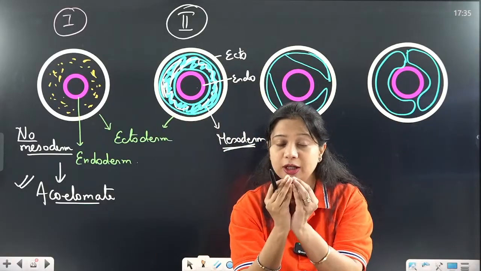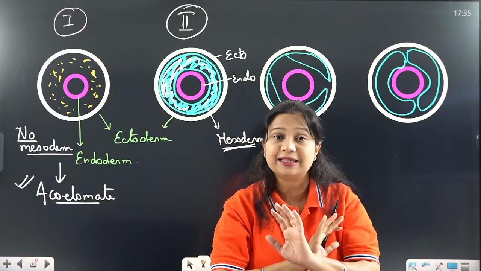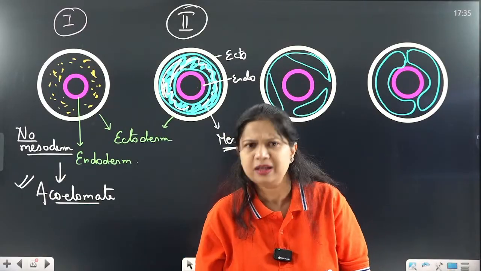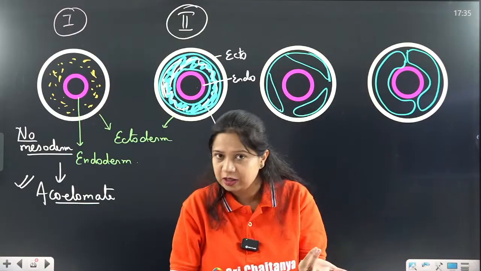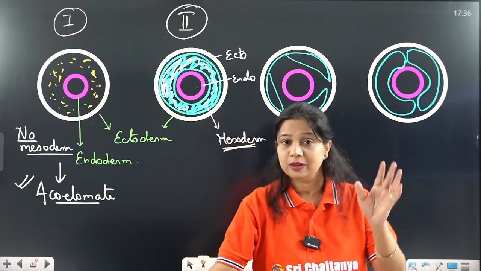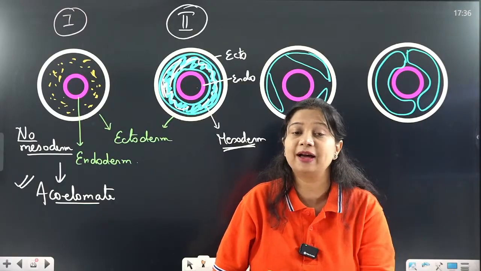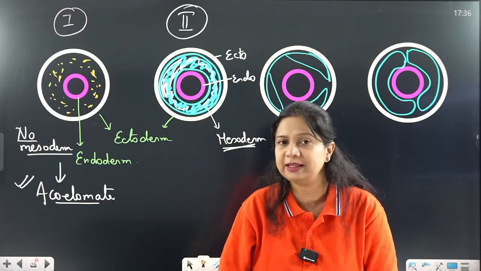The space between ectoderm and endoderm is completely filled with a tissue. It is a tissue of different function. It can be excretory, it can be nutritive, of different function. That is not the point. The point is ectoderm and endoderm do not have an empty space present between them.